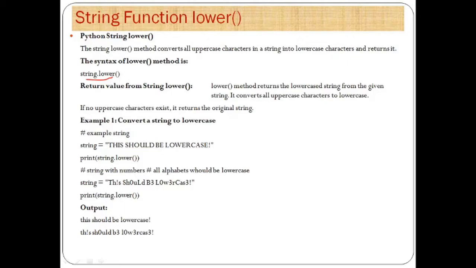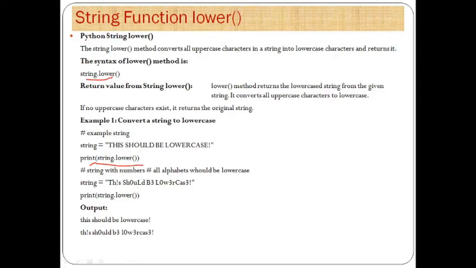The lower method returns the lowercase string from the given string. It converts all uppercase characters to lowercase characters. If no uppercase characters are there in the input string, it returns the original string as it is. For example, see here, this is our input string, and we have stored it in our input string variable. Using a print statement, we are going to implement the lower function.